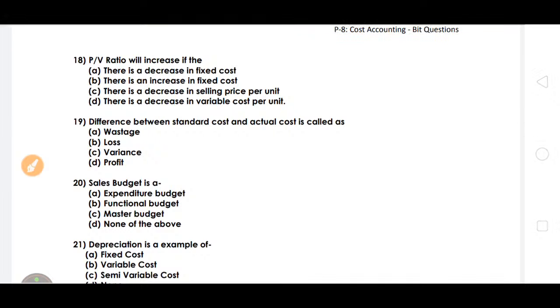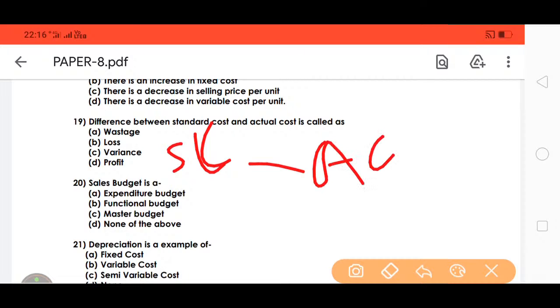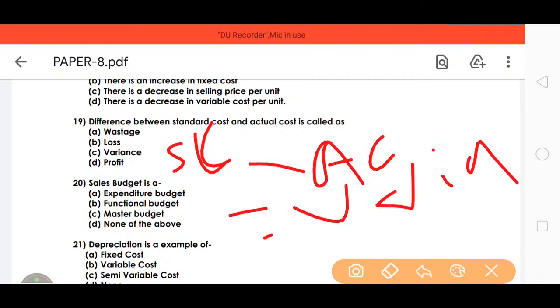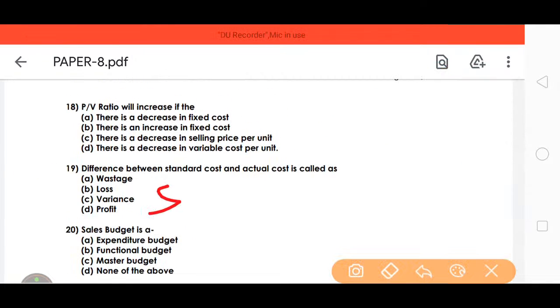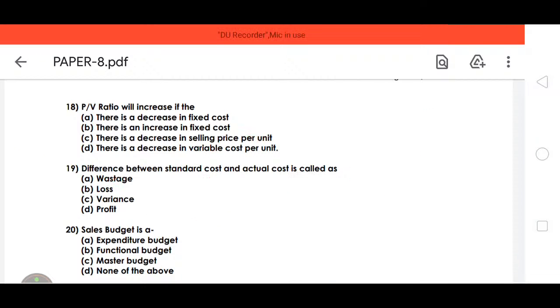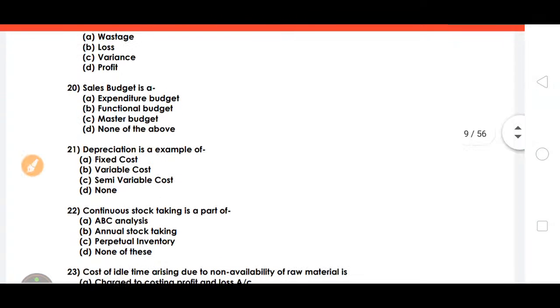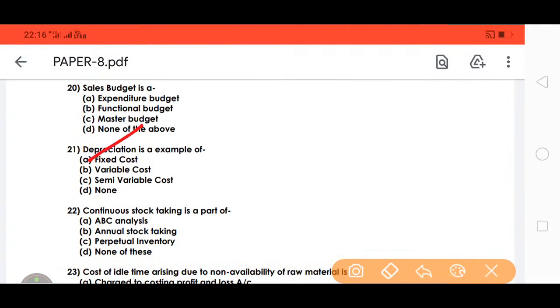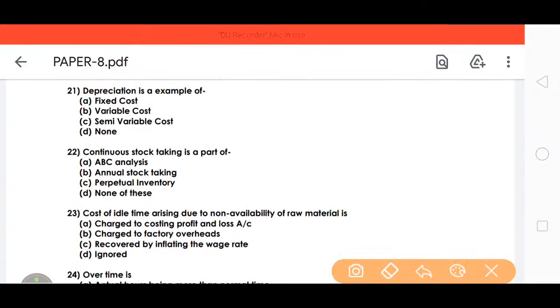The difference between standard cost and actual cost is called variance. Remember it: standard cost minus actual cost, the difference is called variance. C is the right answer. Sales budget is a functional budget. Depreciation is an example of fixed cost. Continuous stock taking is a part of perpetual inventory.